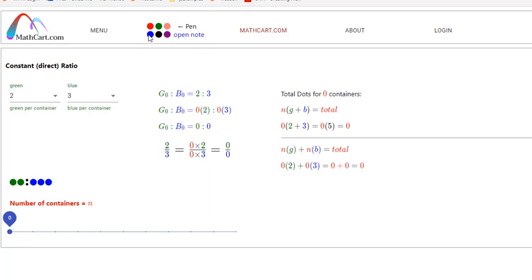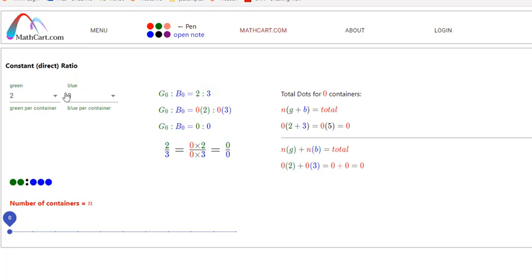Okay, do you know how to say this word right here? No. Okay, it's said ratio. Ratio. It's kind of like a fraction, but it's a little bit different. It has this notation, these two dots right here. So we say this 2 to 3. 2 to 3.